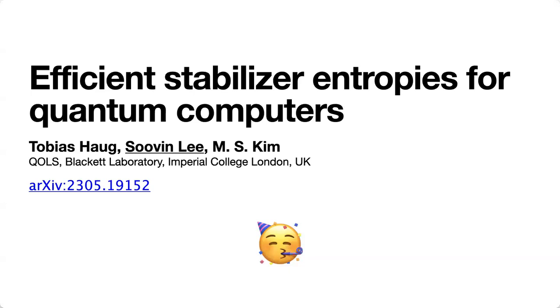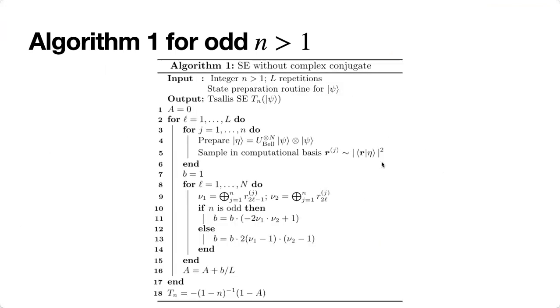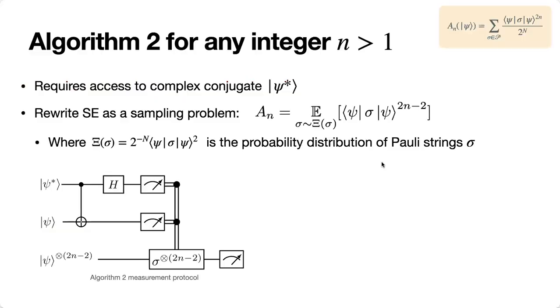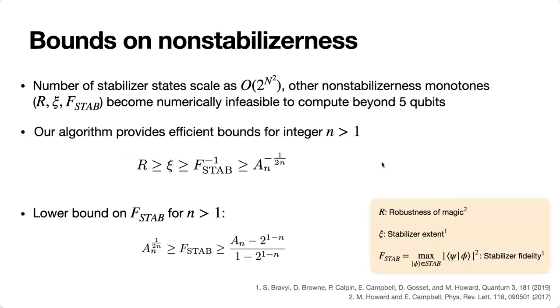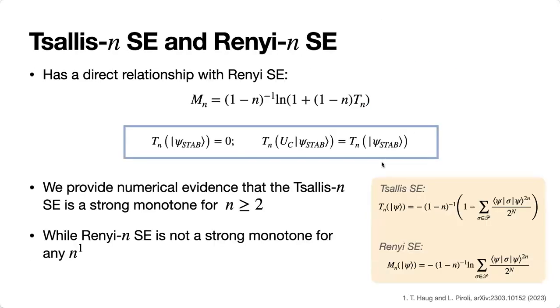Okay, so any questions for Soovin? Thanks for a nice talk. So you said that for the Tsallis entropy, you numerically studied the strong monotonicity for n greater than 2. So how many qubits did you check, and what kind of numerical experiments did you do? Because the counterexample seems like a very particular, specific form, so for instance, random sampling might not work. So what kind of thing did you do?